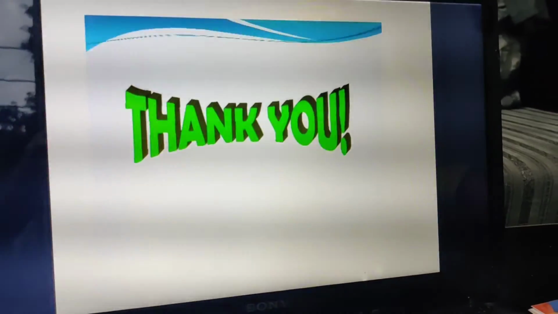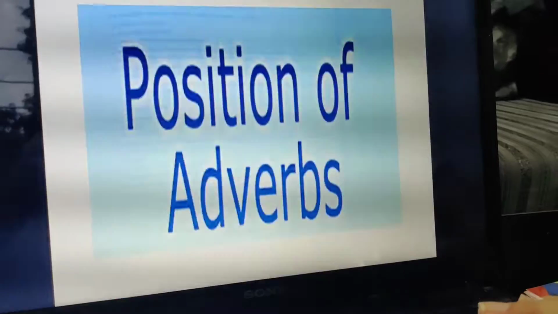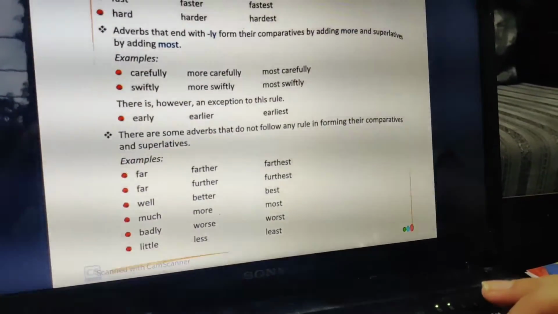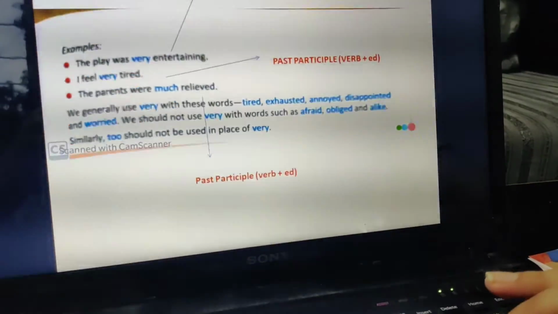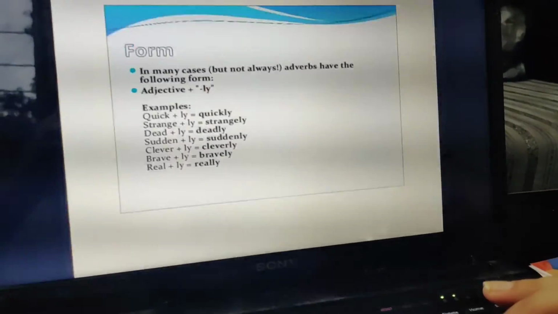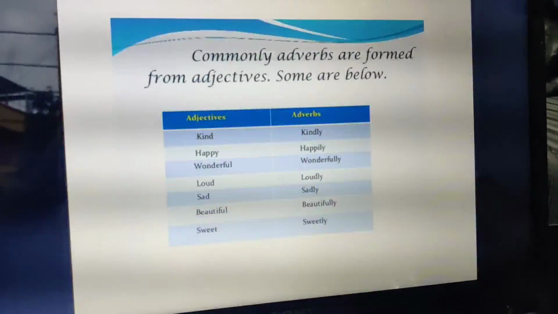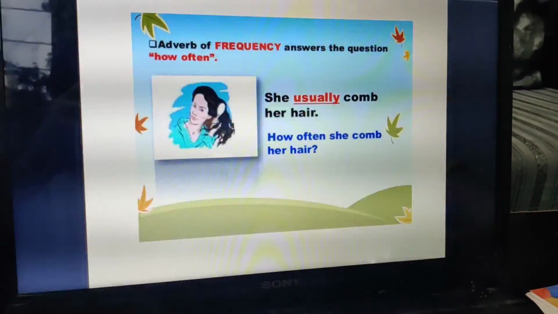Now one more thing, you are going to write the word bank in the word bank notebook. Second thing, you are going to solve the book exercise that I am going to send you, and check the previous book exercise that will be sent to you in the book. You will check it and solve it. Clear? Thank you.